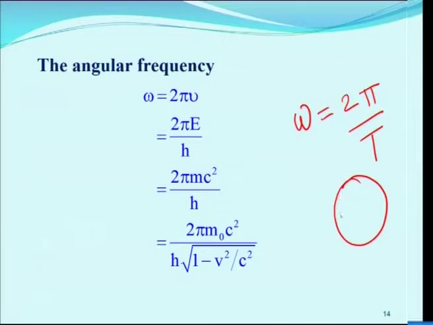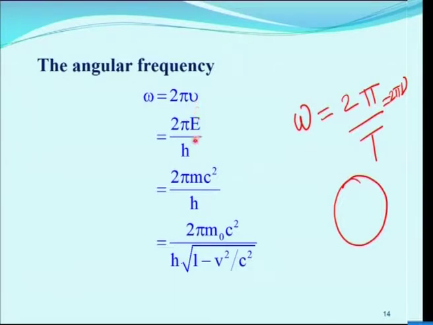The angle of the circle is 360 degrees, so 2 into 180 degrees is 360 degrees. The time taken by this particle to go round the circle is capital T. So, 2 pi by T is equal to 2 pi nu, because 1 by T, the number of cycles per second, is equal to the frequency. So, omega is equal to 2 pi nu.